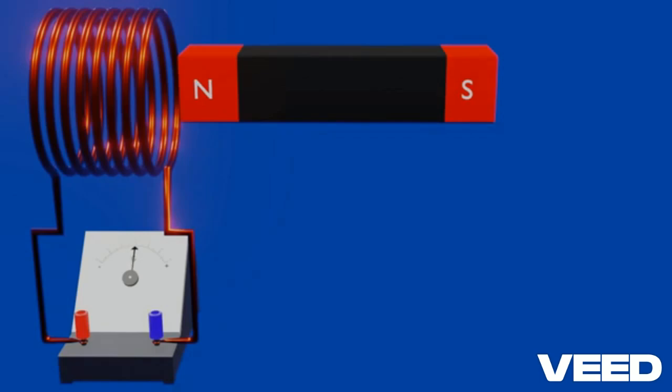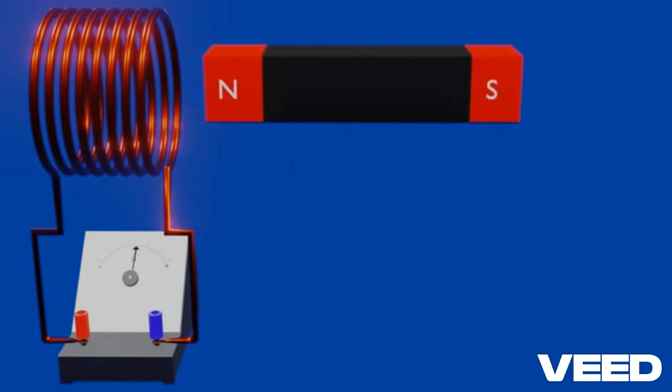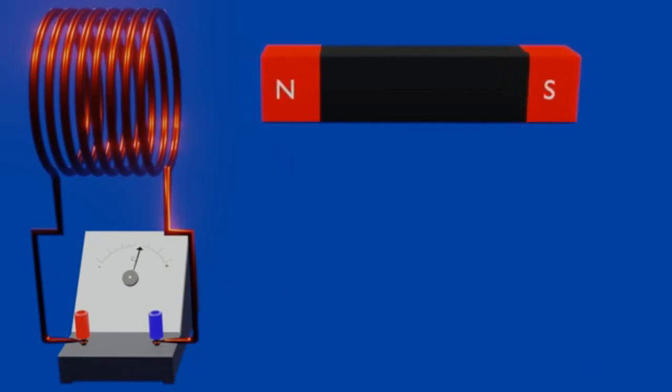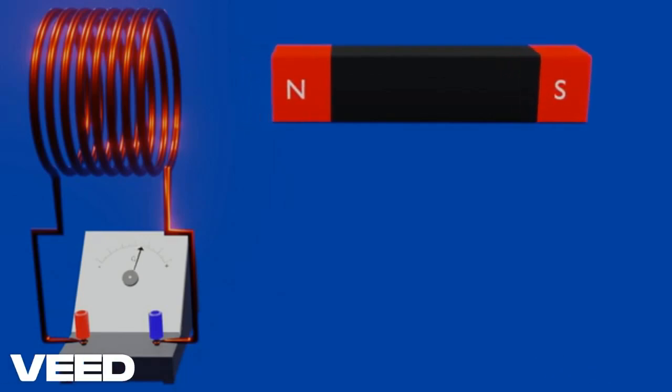Similarly, when we move the bar magnet away from the coil, the same phenomenon occurs. As we are moving the bar magnet away from the coil, there is an indication of electric current in the coil, which can be seen by the needle of the galvanometer. But this time, the needle is deflected in the opposite direction. And when we stop moving the bar magnet, there is not any indication of an electric current.